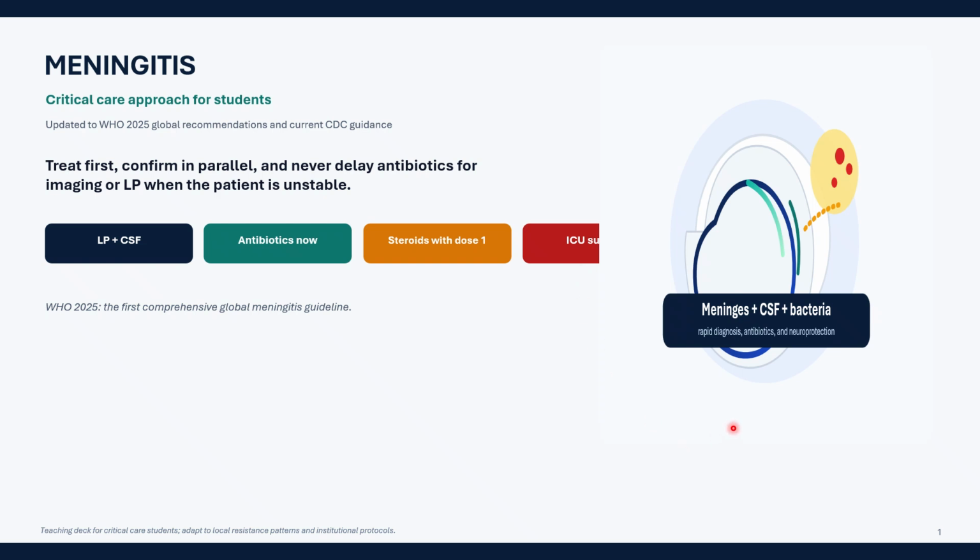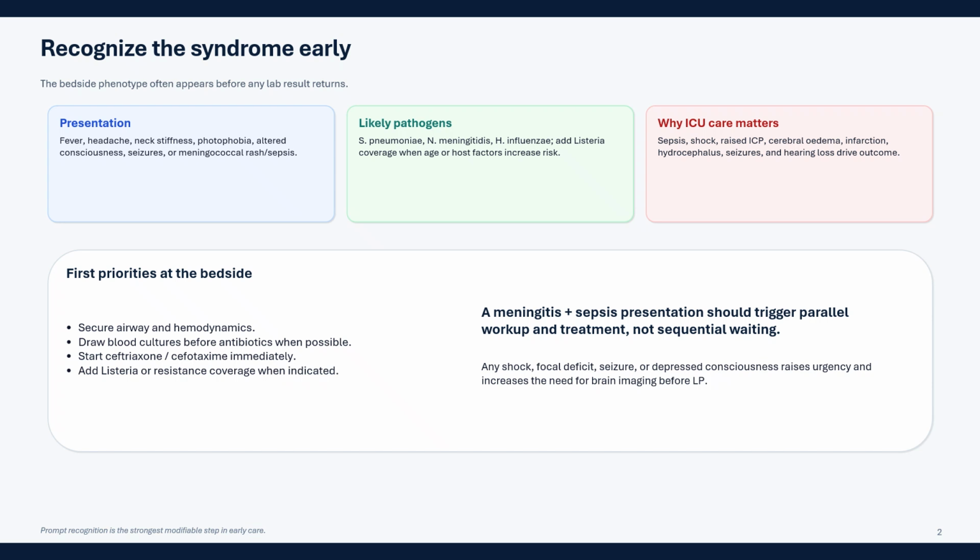So this is what meningitis is about. These are the WHO 2025 recommendations that we should never delay antibiotics for imaging or lumbar puncture when the patient is unstable, and we should give steroid with the first dose of antibiotics. Now we have to recognize the syndrome early. How?